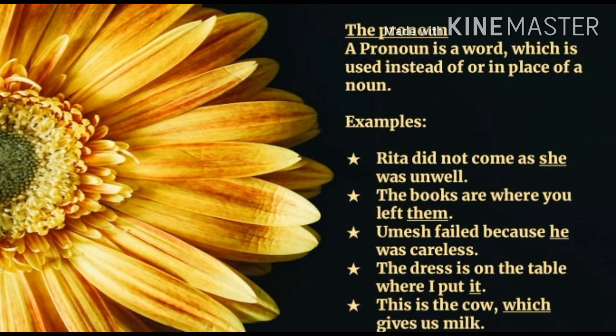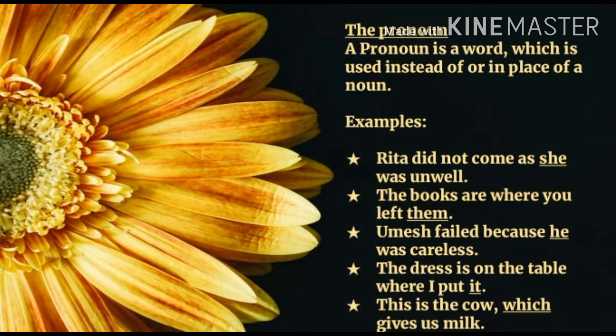Second example, the books are where you left them. Here in this sentence, the word books is a noun and the word them is a pronoun. And the word them is used instead of the word books, which is a noun of the sentence. Third example, Umesh failed because he was careless. Here in this sentence, the word Umesh is a noun and the word he is a pronoun which is used instead of Umesh in the sentence.